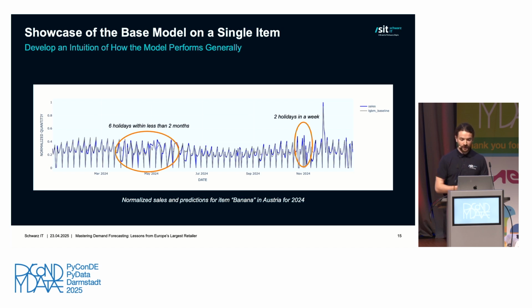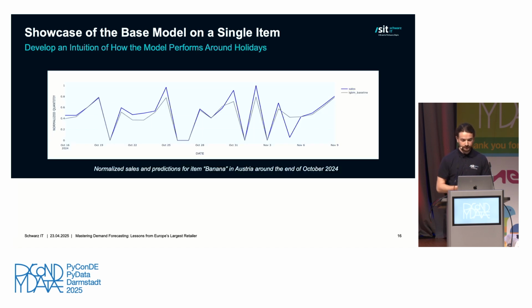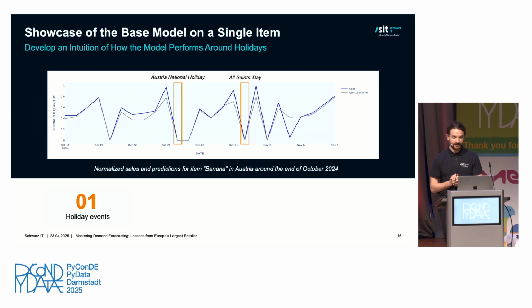Now, if we zoom into one of these periods to understand a bit more why the predictions fail to capture the sales so well, we first start by displaying the holiday events. Here you can see that there are streaks of 0 sales. That means on these days, likely all of the stores for the warehouse were closed. And thinking about your own behavior, what would happen is that the sales would simply get redistributed to the days nearby.